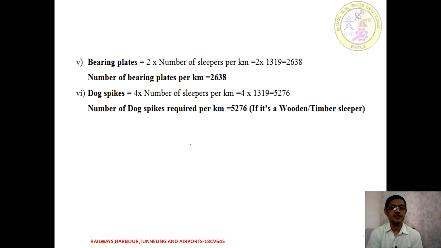The number of bearing plates required is 2 times the number of sleepers. 2 times 1319 gives a total of 2638 bearing plates. Next, if you assume it is a wooden sleeper, dog spikes are 4 times the number of sleepers, that is 4 times 1319, which is equal to 3276. So that is how we calculate each of the materials to lay 1 kilometer according to the given condition.